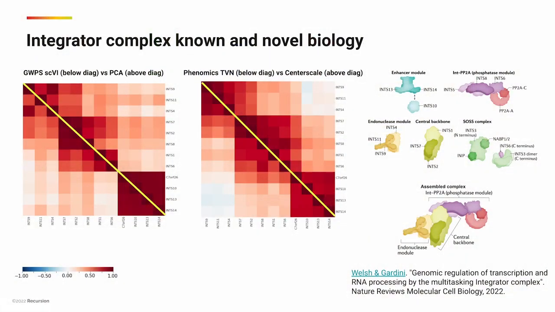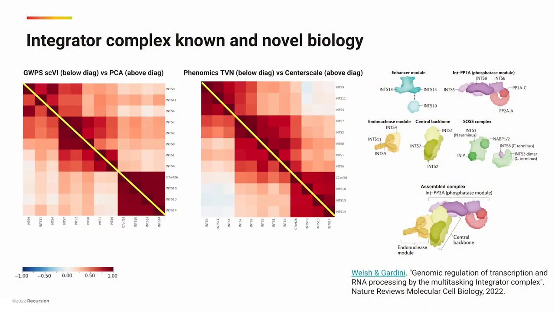As another example of the known and novel biology identified by the benchmarked EFAR pipelines, we examined the cosine similarity structure for the integrator complex, which was also explored in the genome-wide perturb-seq paper. Here we look at two split heat maps, one for the transcriptomic maps and one for the phenomic maps we built. On the left heat map, above the diagonal are relationships from the PCA pipeline, and below the diagonal are the ones from the SCVI pipeline. And on the right heat map, above the diagonal are relationships from the center scale pipeline, and below the diagonal are the ones from the TVN pipeline. The known structure of the integrator complex is presented on the right.